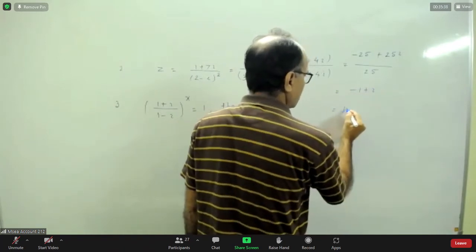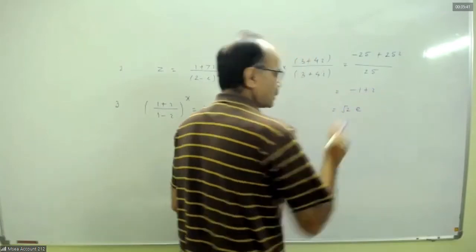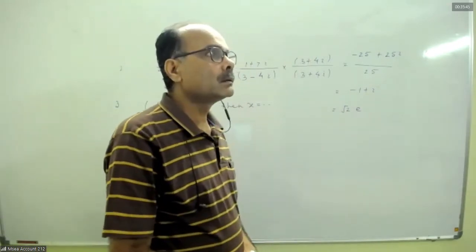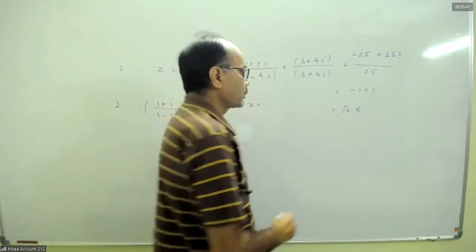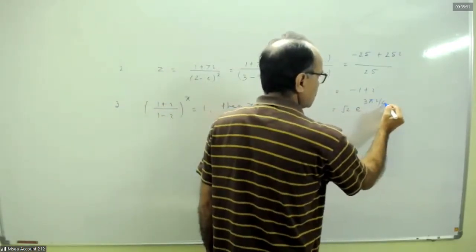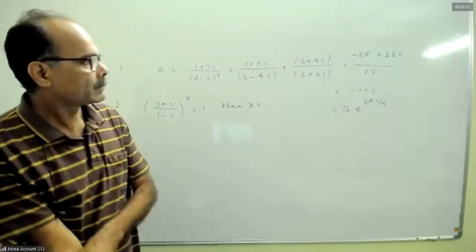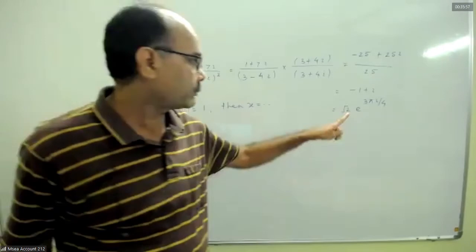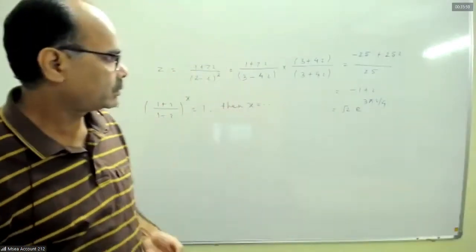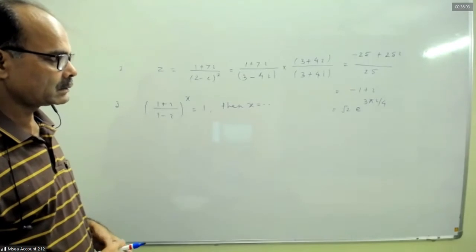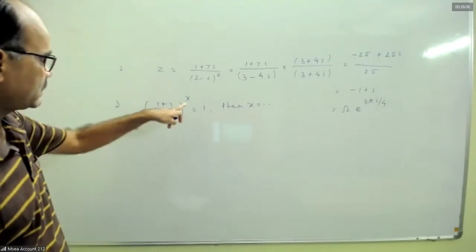Root 2 times e to the power pi plus tan inverse minus 1. Pi minus pi by 4, 3 pi by 4. So the magnitude is root 2 and the argument is 3 pi by 4. Here, what is the answer?